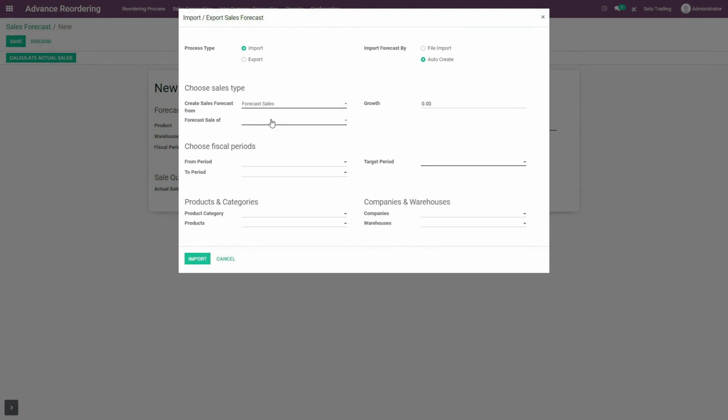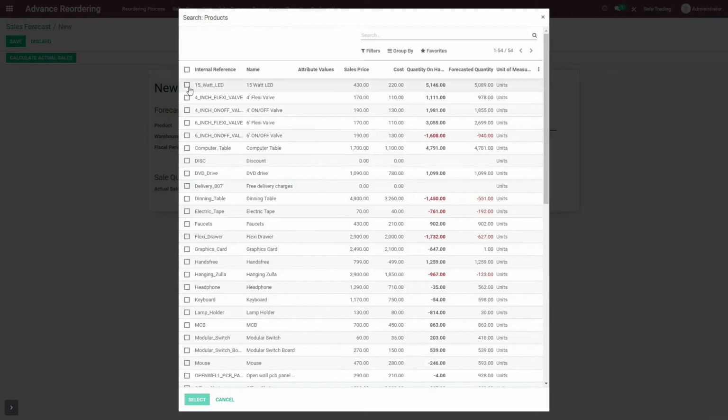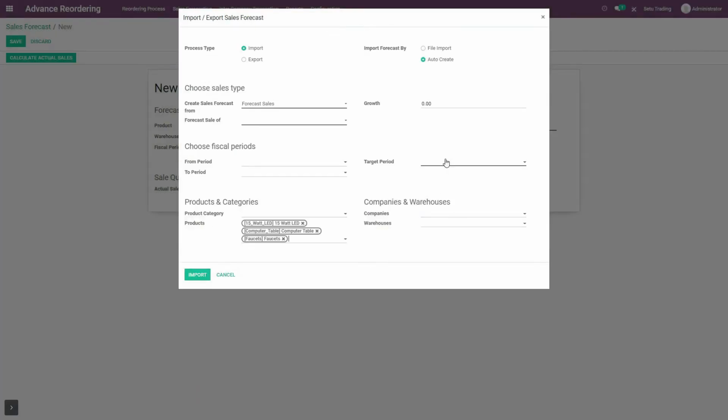And if you are calculating individual forecast quantity of the products using forecast sales, then say, for example, you want to calculate forecast quantity of products like, as I had taken as an example, 15 watt LED, computer table and faucets, and that for the months October, November and December of the year 2021.